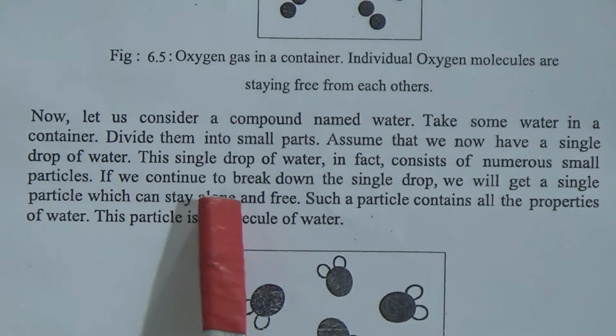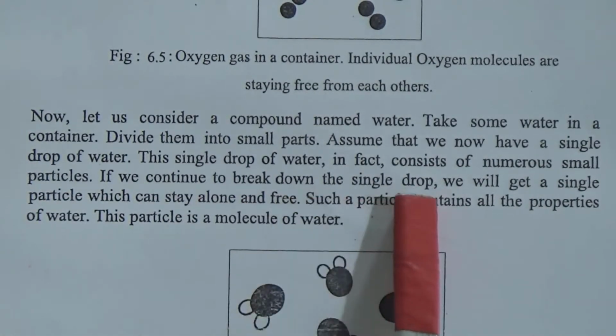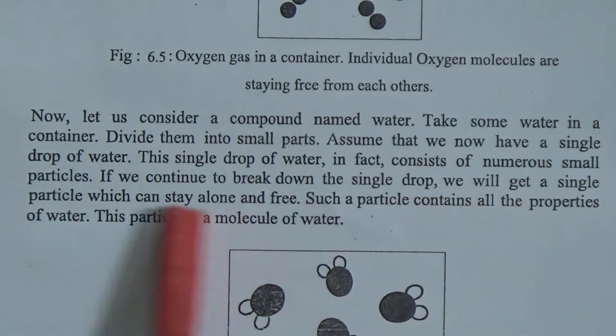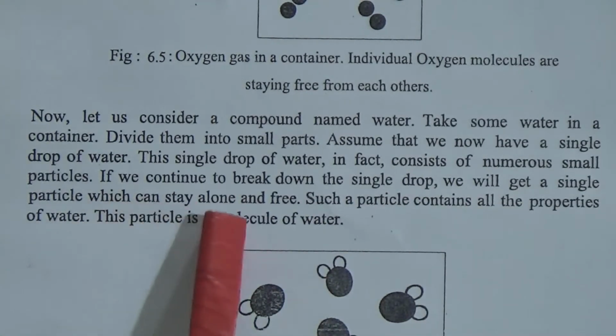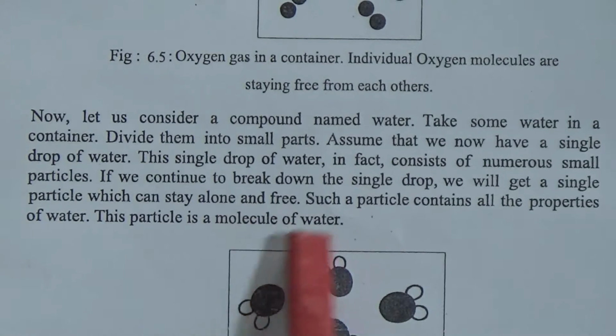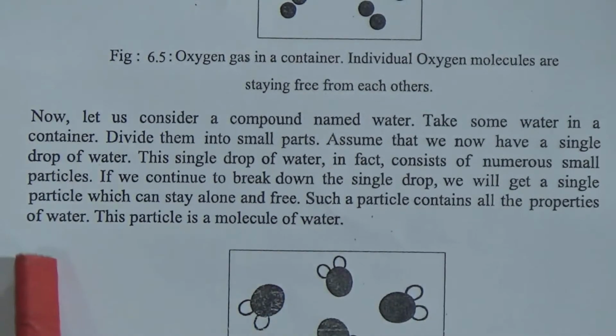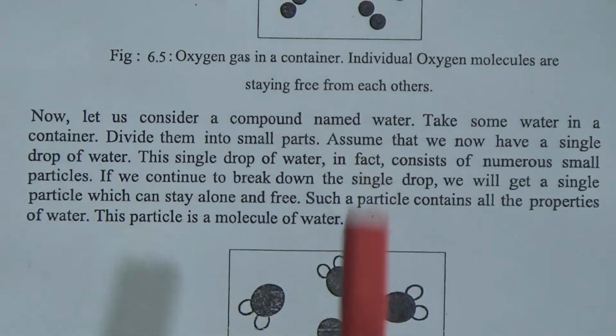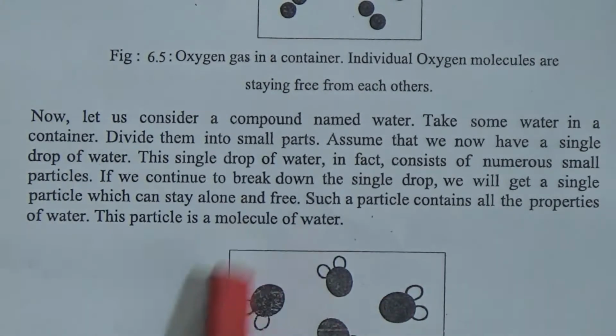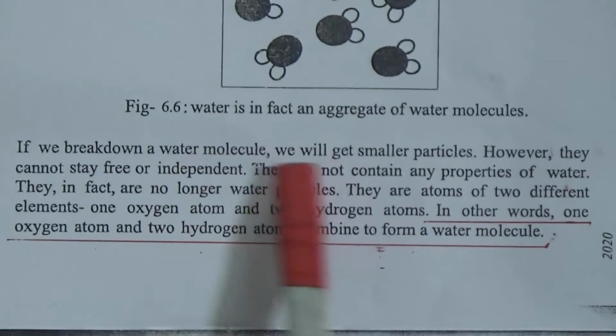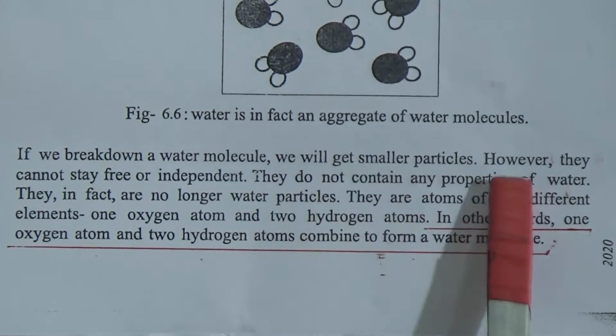If we continue to break down the single drop, we will get a single particle which can stay alone and free. Such a particle contains all the properties of water. This particle is a molecule of water. Look here, this is the molecule of water. If we break down a water molecule, we will get smaller particles.